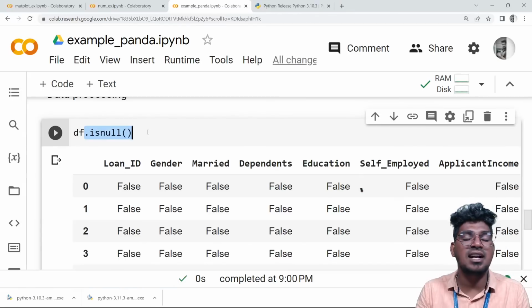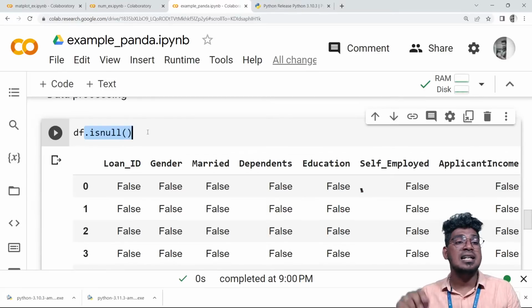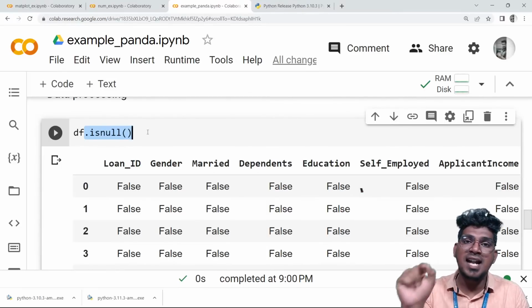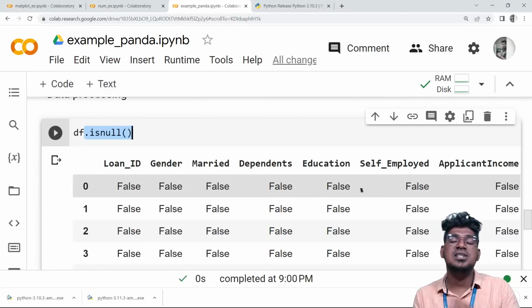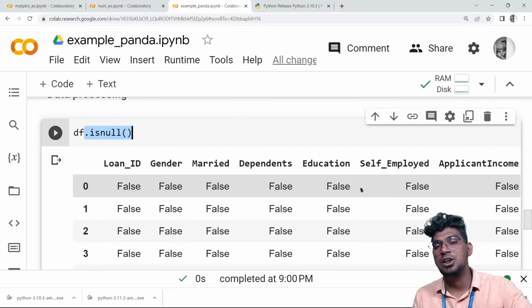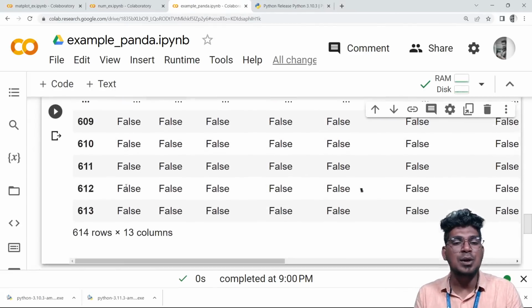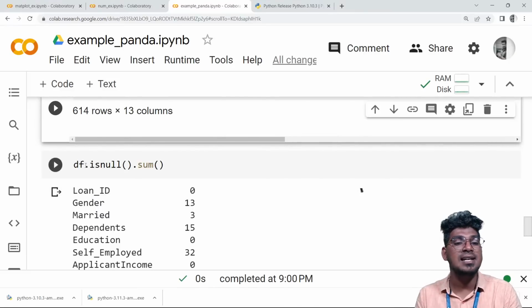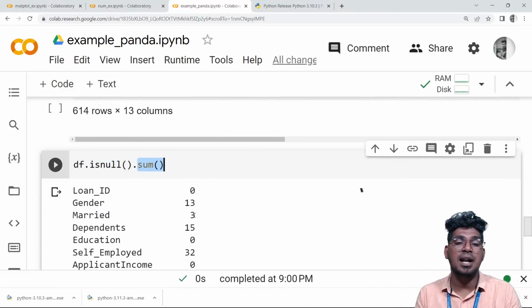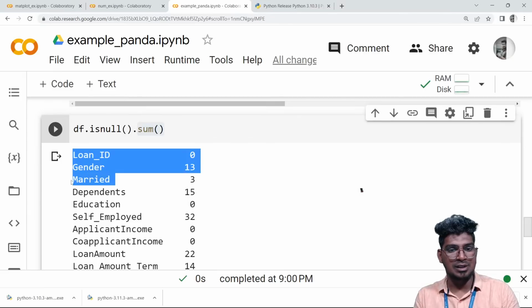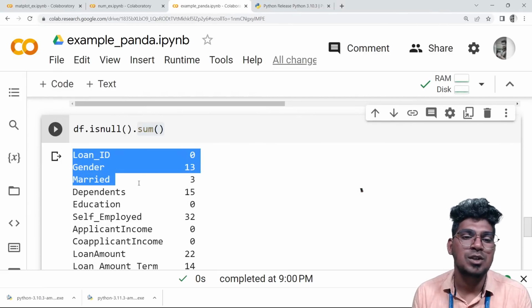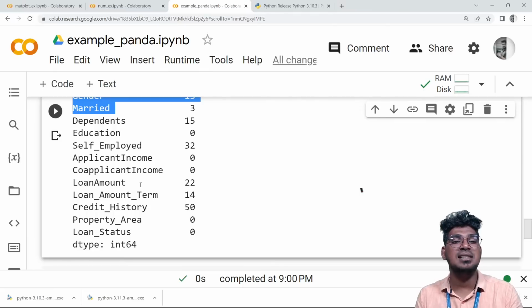After that, this is the way you can access like this, and then isnull. This particular function will help to find whether any null values are present or not. Null values means the empty boxes. For example, False notifies that there are no null values present. True means null values are present in that particular data set. If I want the count of null values in each and every column, isnull().sum() will display the counts: 3 null values are present in that married column. Like that, you can find the null values in a particular column.